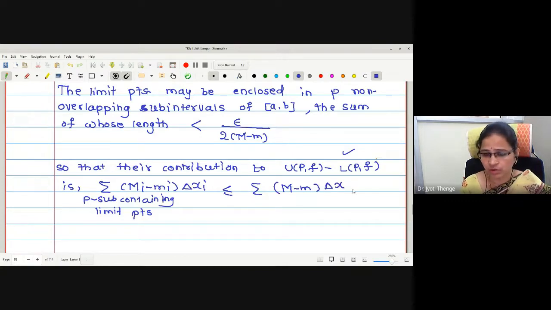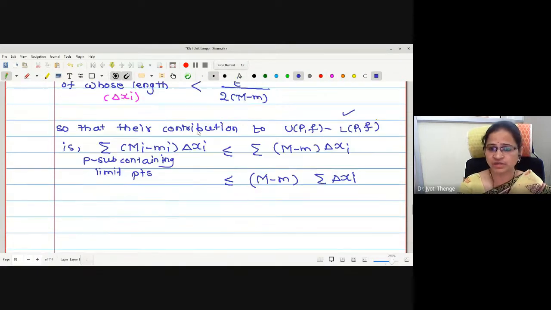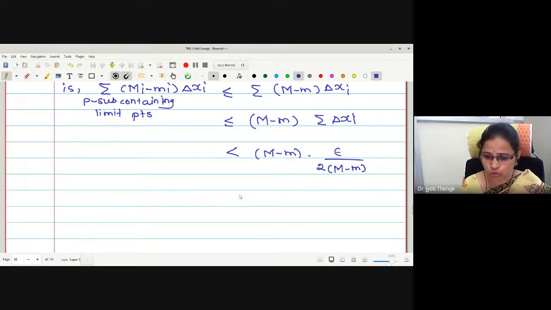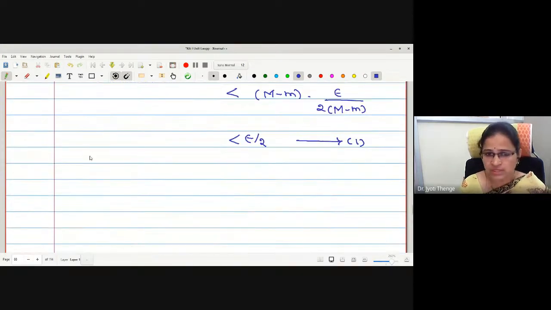Correct now? I will not repeat it again. M minus m is independent of the subintervals, therefore let me take it out. Summation delta xi. Now what is this summation delta xi we have adjusted? This is the sum of lengths of the subintervals. We have adjusted this sum to be less than epsilon by 2 times (M minus m). Very good. And therefore, what will be the total contribution? Epsilon by 2. Let me call it statement number 1. These are the contributions made by the subintervals containing limit points.